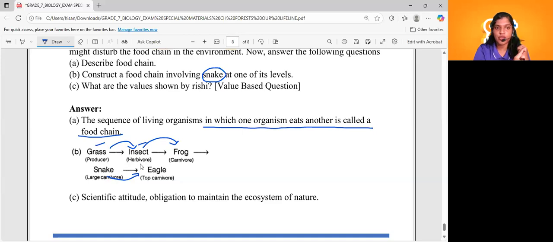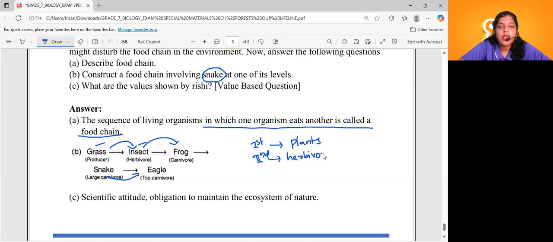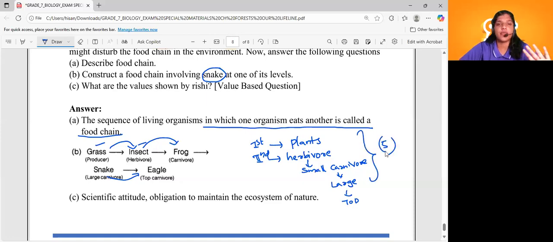The first one will always be a producer. The second one will always be a herbivore. Then a small carnivore. Then a large carnivore. Then a top carnivore. And it should not exceed more than 4 to 5 levels. That is how you should create a food chain. What are the rules to create a food chain? The first position will always be plants. The second position will always be a herbivore. Then a herbivore is eaten by a small carnivore. Then it has to be eaten by a large carnivore. Then the top carnivore. It should not exceed more than 4 or 5 trophic levels.